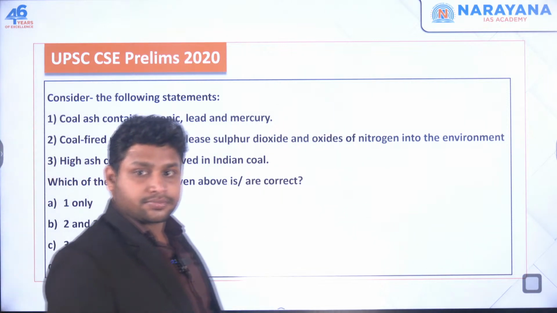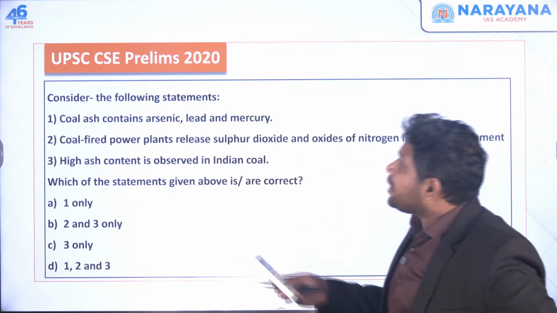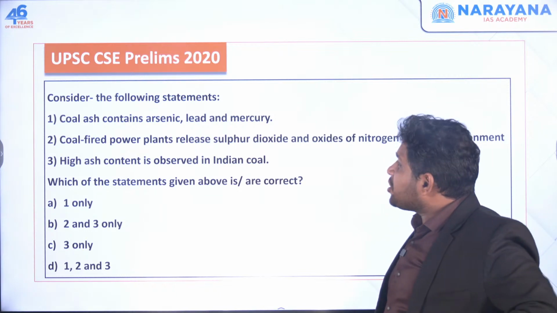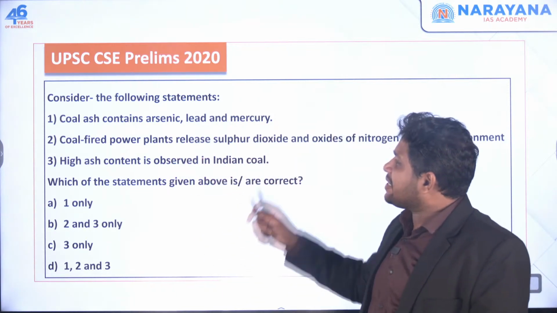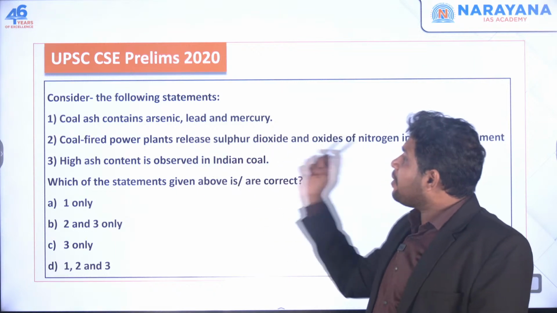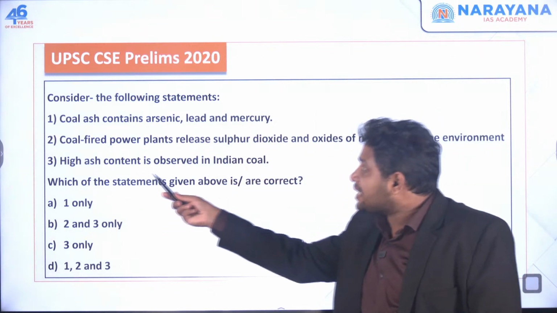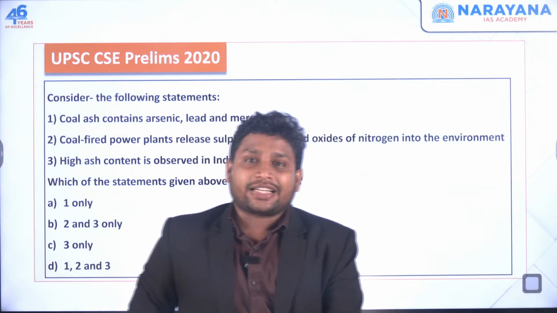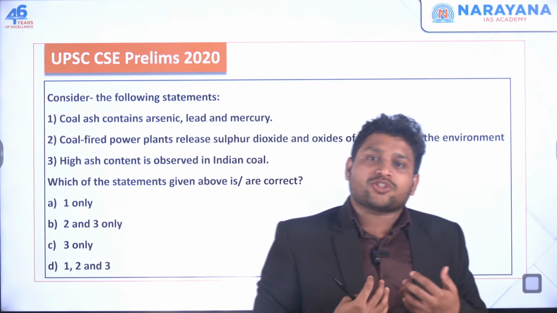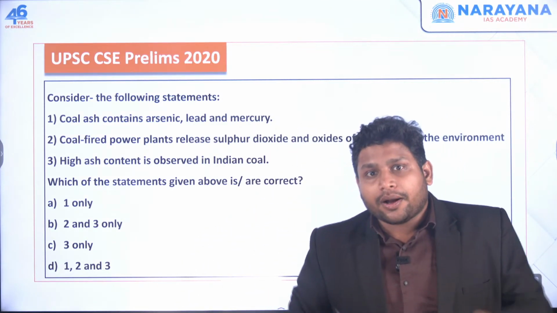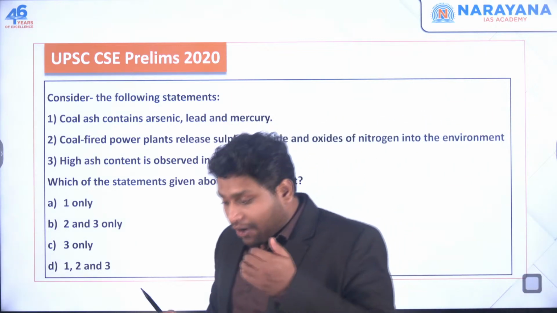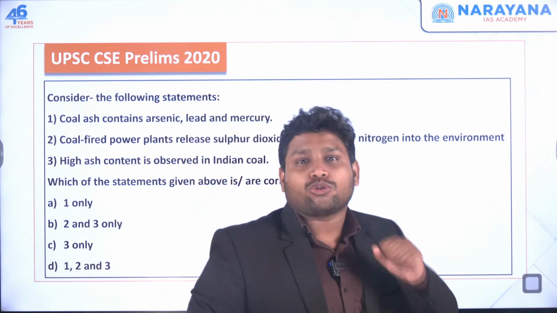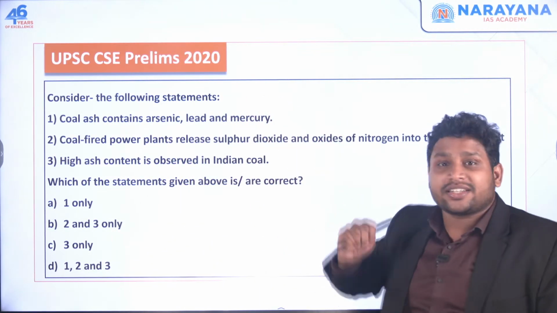Done? So if you read this question, you specifically understand that UPSC is asking questions on coal. Coal ash contains arsenic, coal-fired power plants release sulfur dioxide, high ash content is observed in Indian coal. So coal becomes important. Now if you look at the science and technology part, or at India's dependence on energy, you'll see that 50% or more than 50% of our electricity is generated from coal-based power plants. We are dependent on coal. That's the reason even UPSC is interested in coal.